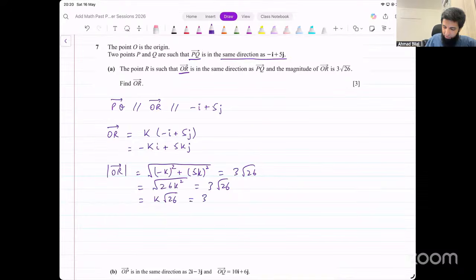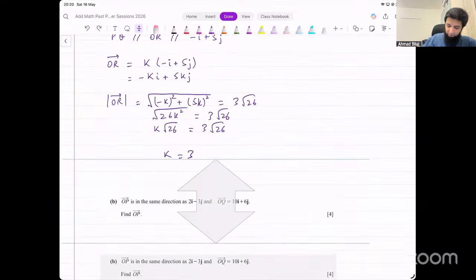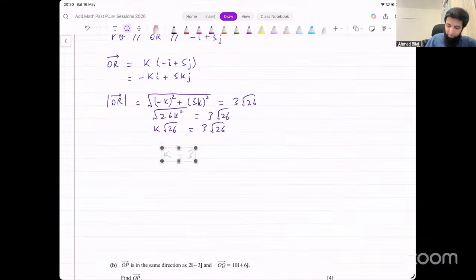That equals 3 times under root 26. And that gives you k equal to 3. That's the value of k that we were looking for. Once we have the value for k, input that back now in that OR vector. What's the OR vector going to be then?